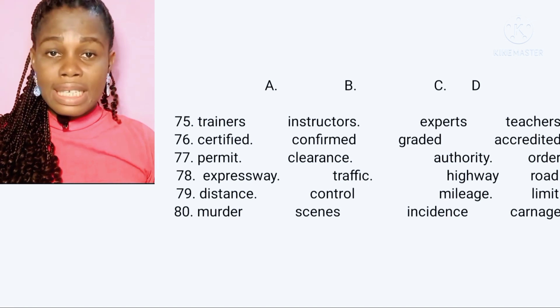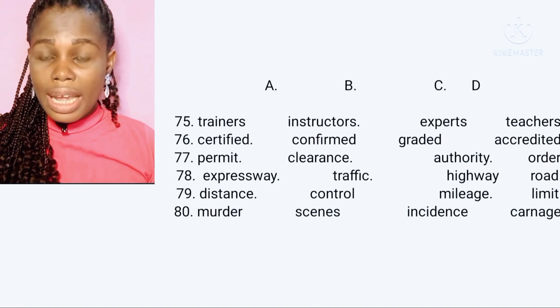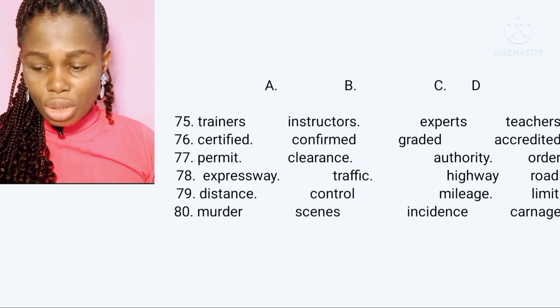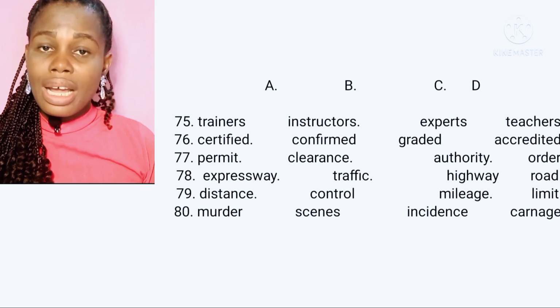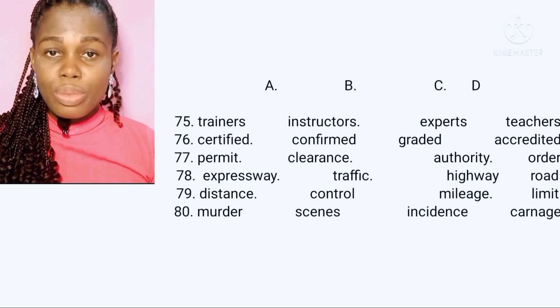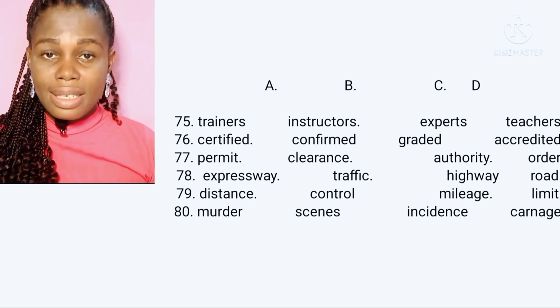So option C is the correct answer. Option A, murder, you already know the meaning, sins, and option D, carnage, are not the correct answers, but option C, incidents. So, guys, that's it about how to answer questions on numbered gaps.